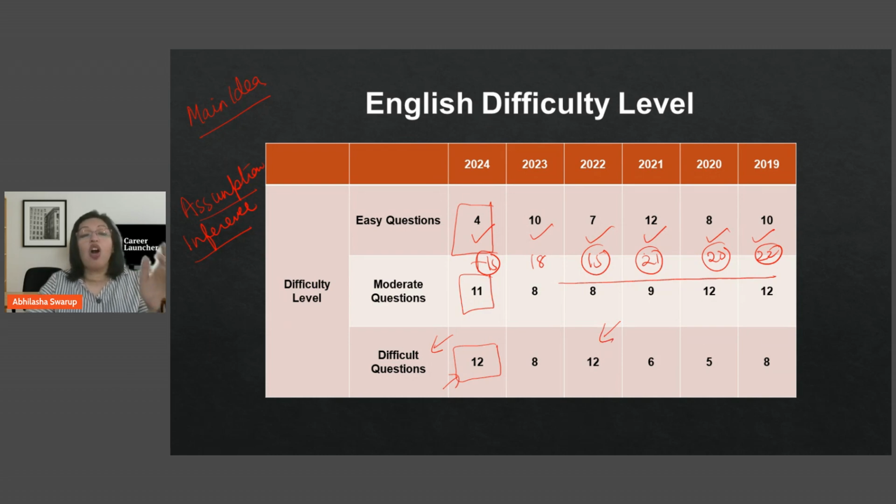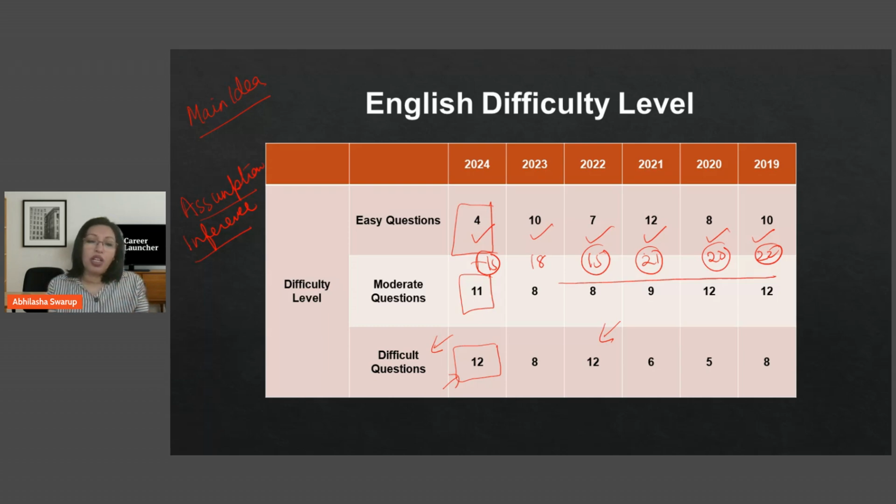Let us hope that your paper is going to be a moderate paper, because always remember, a moderate paper is always better for students. If the paper is difficult, then the number of questions that you will be able to attempt will be far lesser. And if it is very easy, then everybody will end up attempting everything, which makes the scores go up.